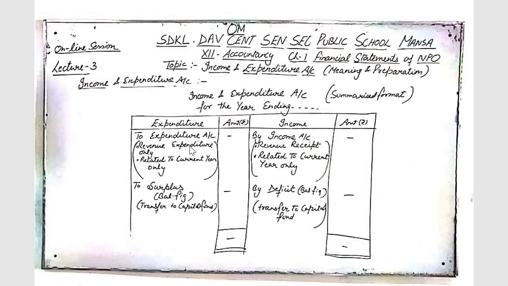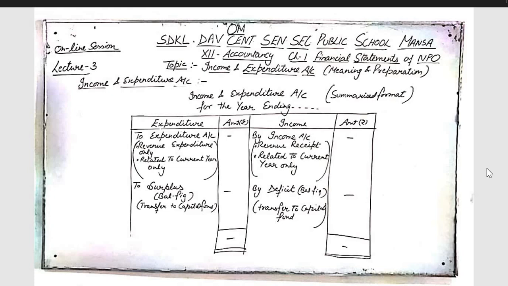And after writing all the expenditures and all the incomes, find out the difference between these two sides. If incomes are more than expenditure, if credit side is more than debit side, that difference is written as surplus, that is the balancing figure. If expenditures are more than income, if debit side is more than credit side, the difference is written as deficit, the balancing figure. Either surplus or deficit is transferred to the capital fund on the liability side of the balance sheet. So that is the summarized form.